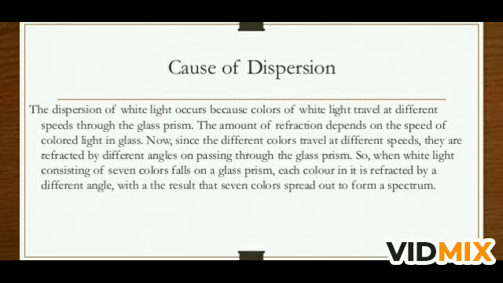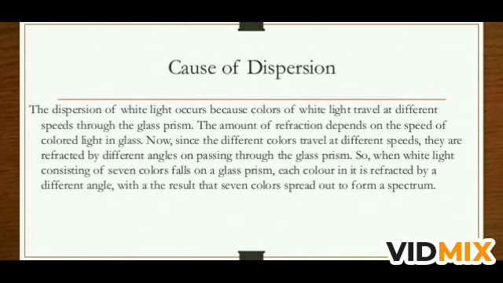Now what is the cause of dispersion? The dispersion of white light occurs because colors of white light travel at different speeds through the glass prism. Everyone knows that light travels fastest in air or vacuum, and the speed of light is 3 into 10 to the power 8 meters per second. But when the light enters a different medium, the speed of different colors is different. So when the light falls on the glass prism, the amount of refraction depends on the speed of colored light in glass, and since the different colors travel at different speeds, they are refracted by different angles on passing through the glass prism.